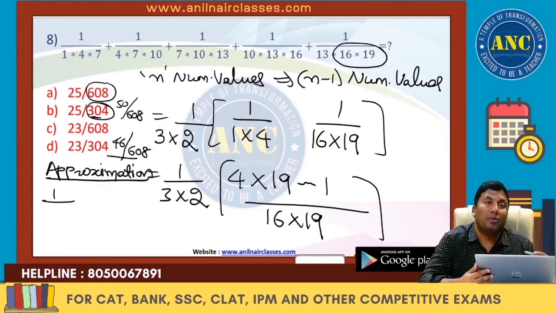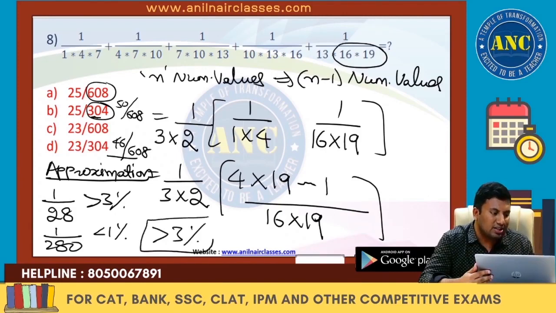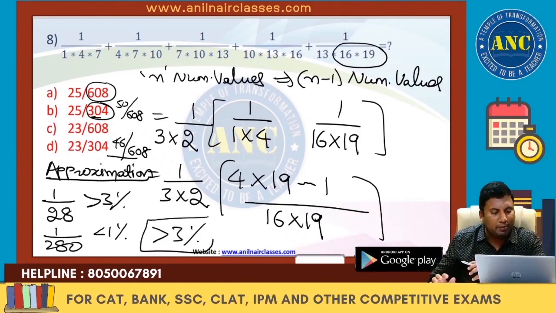1 by 1 into 4 into 7 is 1 by 28, which is greater than 3%. 1 by 280 is just less than 1%. So the answer has to be just greater than 3%.